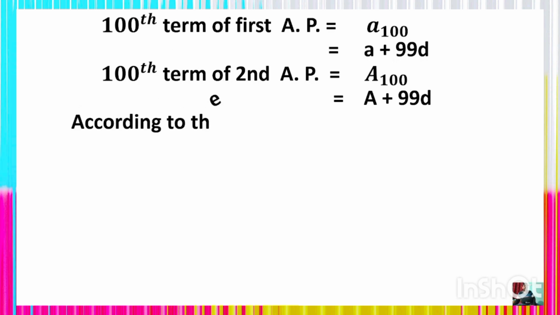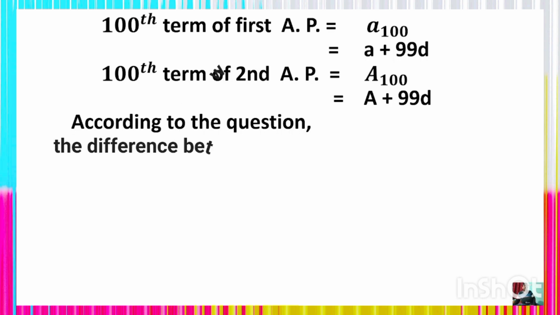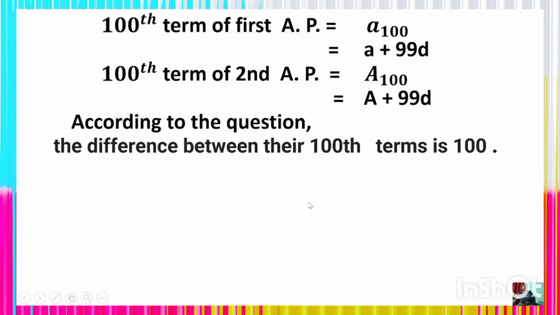Understand? According to the question, what is given? Yes, the difference between their 100th term is 100. It means capital A100 minus small a100, which is 100. Now in place of a100 you can write a plus 99d, minus capital A plus 99d, which is 100.